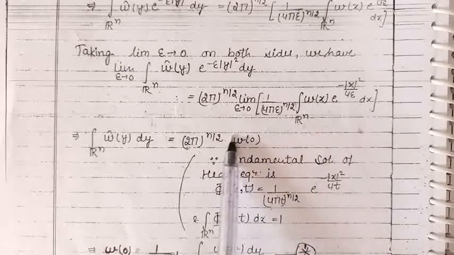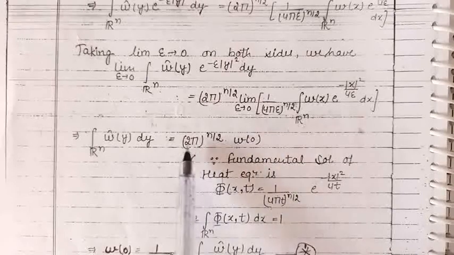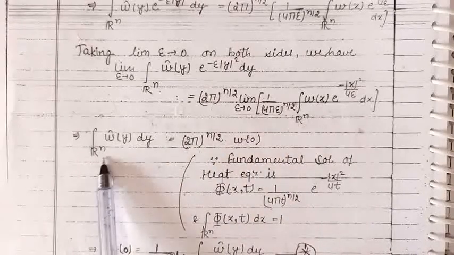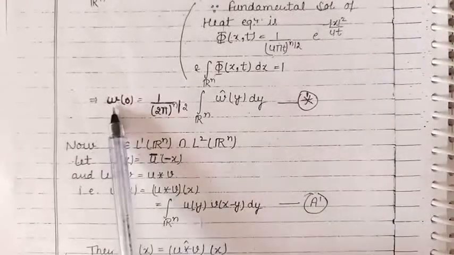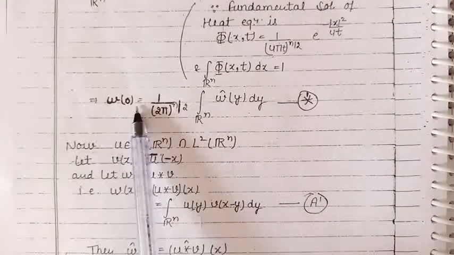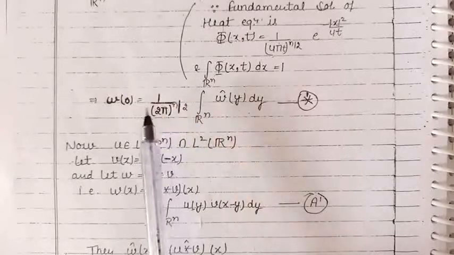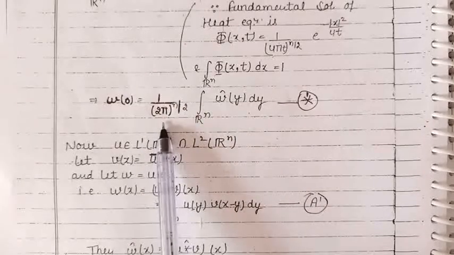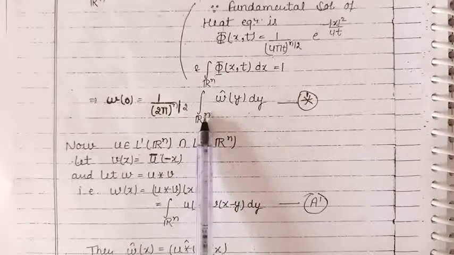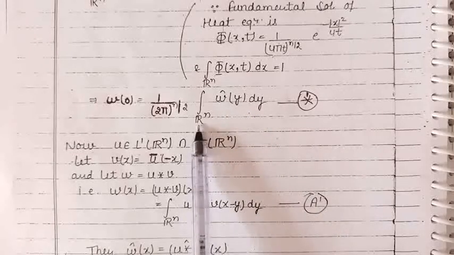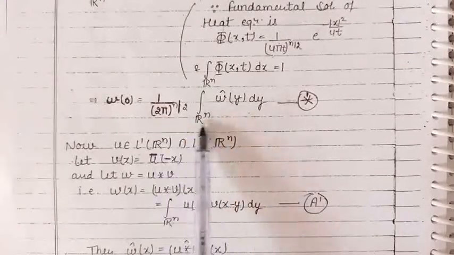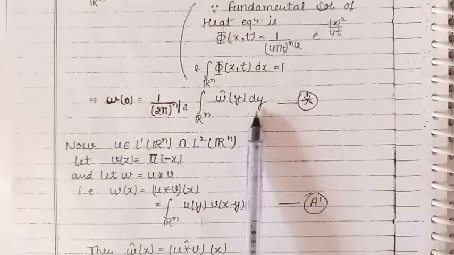From here we can find the value of w at 0 by shifting this term to the left side. So we have obtained the value of the function w at 0, which is given by 1 upon (2 pi) raised to the power n by 2 into the integral of the Fourier transform of w over n-dimensional real Euclidean space. Now we will use this equation later.